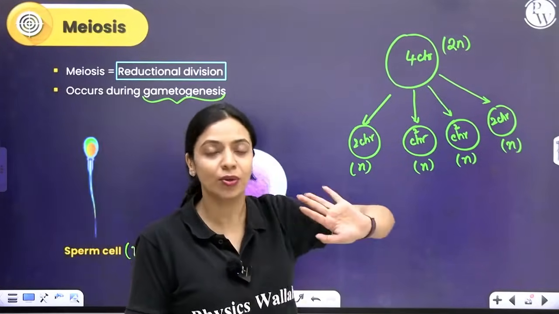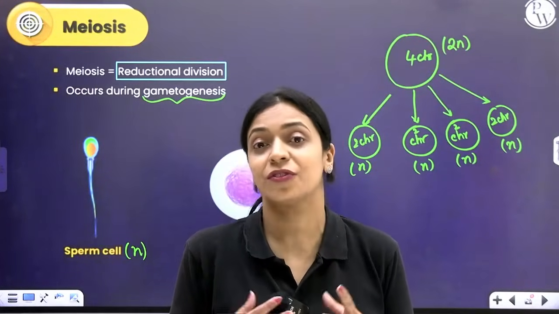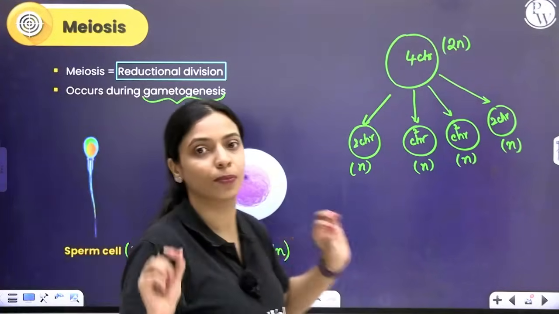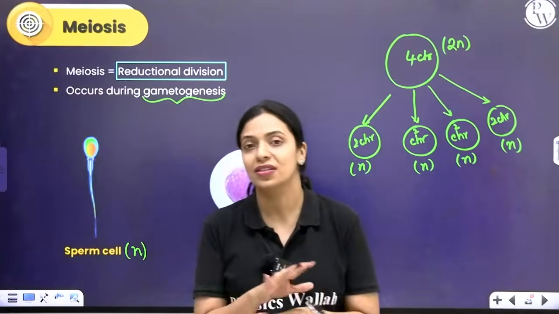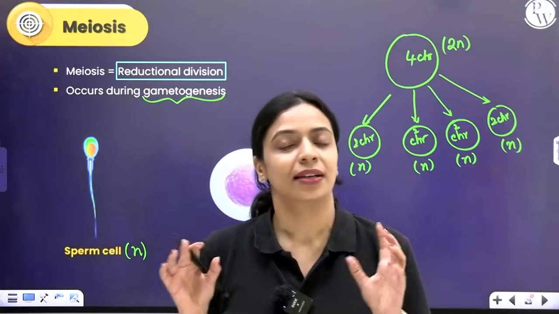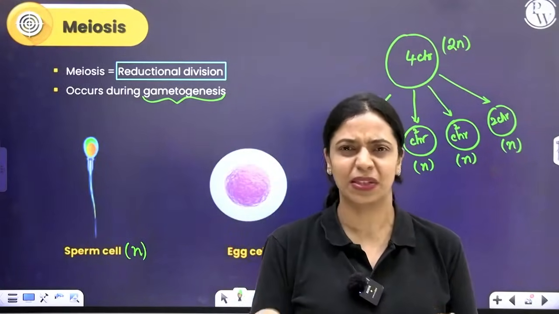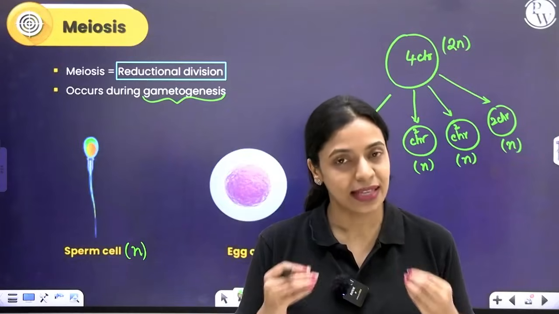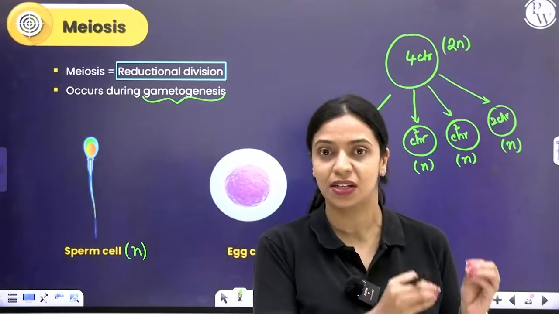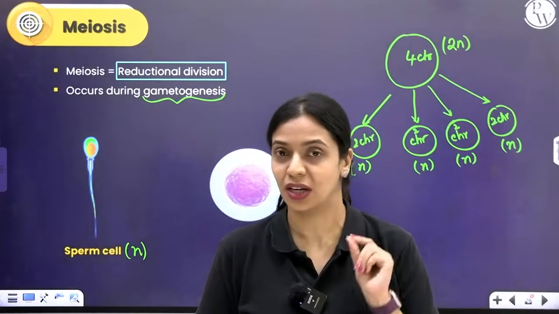If you're wondering why should another type of cell division even exist, why can't gametes just form by mitosis? What happens if the gametes are also diploid? If the gametes are diploid, then the number of chromosomes in a population cannot be maintained. Now, if you consider us humans, all normal humans will have 46 chromosomes in our somatic cells, right? Sometimes due to some genetic disorders, there may be 47 chromosomes, 45 chromosomes, but that's not something that normally happens. Same way, even other organisms, if you consider one species, the number of chromosomes is fixed in healthy individuals. That will vary if meiosis does not take place during gamete formation.